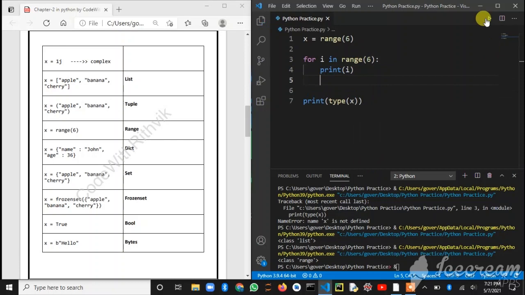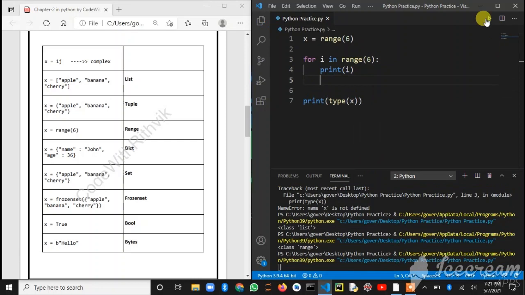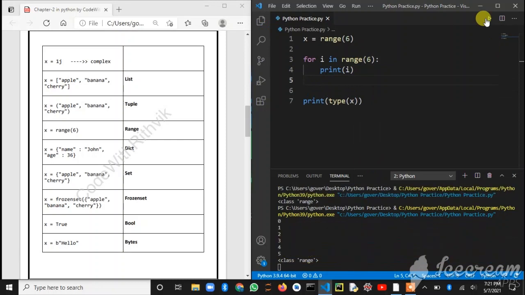6 is excluded. So this range function is mainly used in loops. There is no need to write programs with the range function on its own; only in loops will we use it, as you can see, 0 to 5.